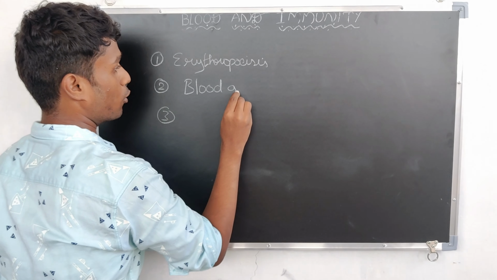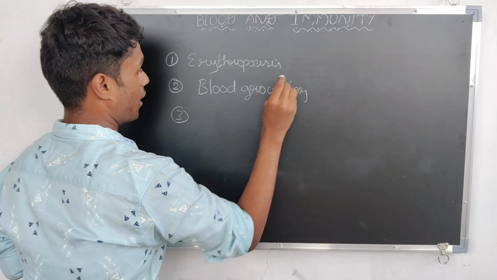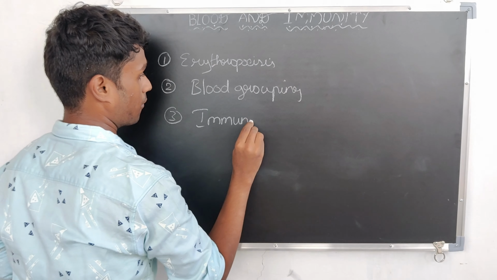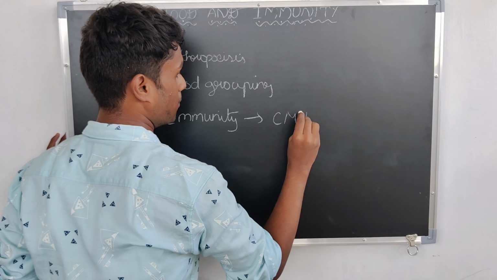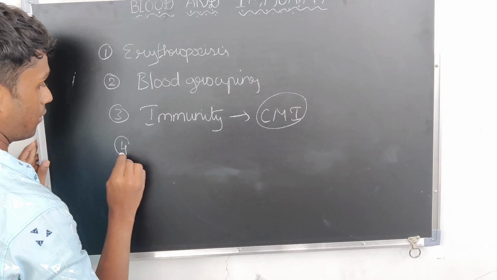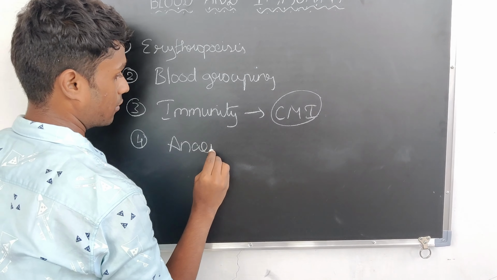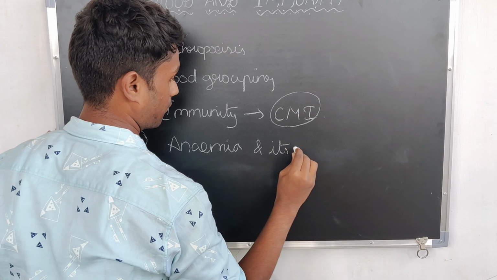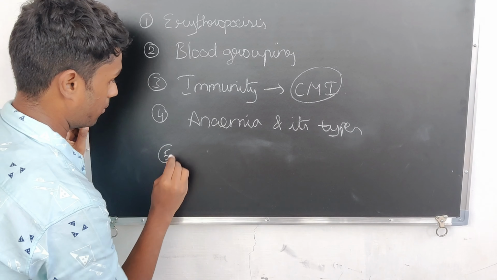Among blood grouping, ABO blood grouping is most important, and immunity. More specifically, cell-mediated immunity is asked frequently, so we have to discuss it more clearly. And anemia. Anemia in each type is very important. And finally, polycythemia.